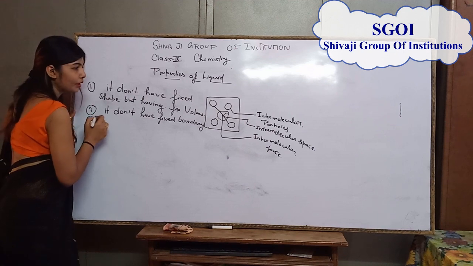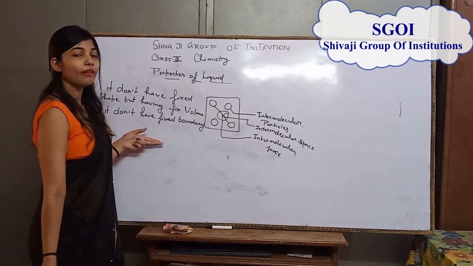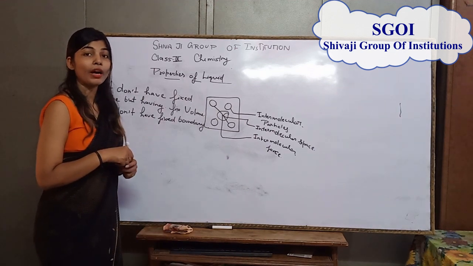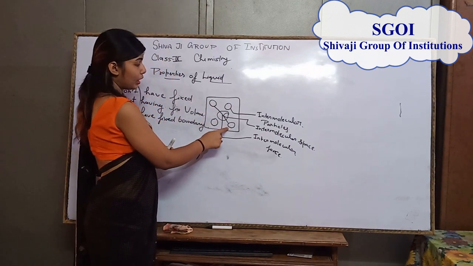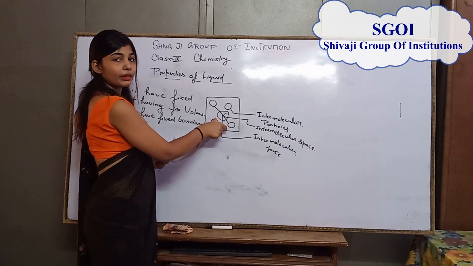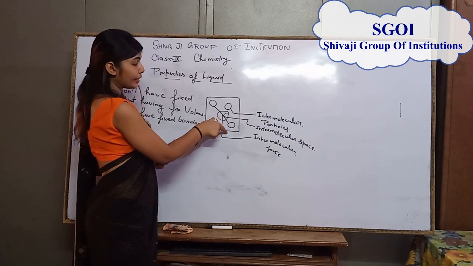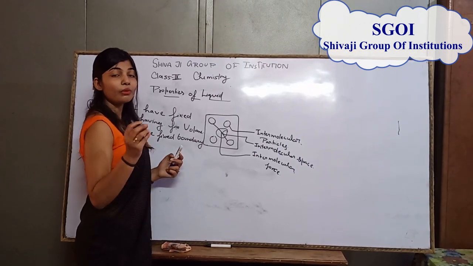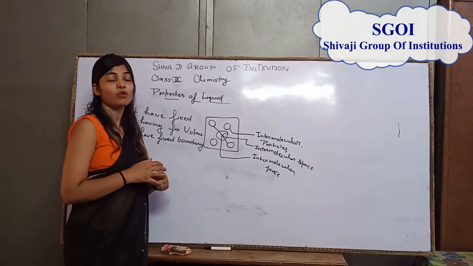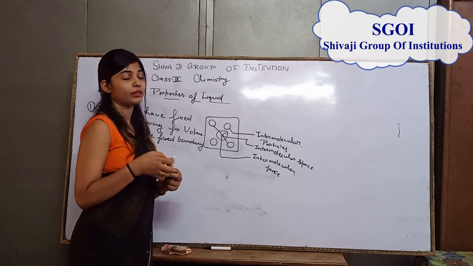The third property is that it has low force of attraction. Why? Because these are intermolecular particles. The distance between intermolecular particles in liquid is very high. What is force of attraction? Force of attraction is that type of force which is used for binding particles.